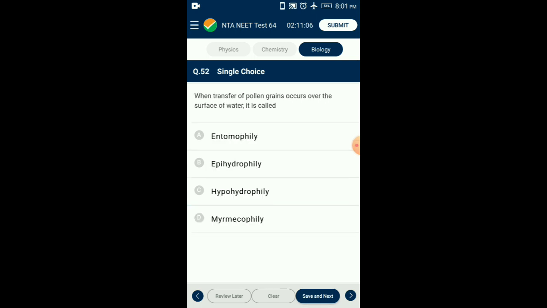Question number 52. When transfer of pollen grains occurs over the surface of water, it is called. Entomophily is pollination by insects. Myrmecophily is pollination by ants. The pollination which takes place on the surface of water is called epihydrophily. The pollination which takes place inside the water is called hypohydrophily. In Vallisneria, the female flower reaches the surface of water by a long stalk and the male flowers or pollen grains are released onto the surface of water. Thus it shows epihydrophily. So the answer is option B, epihydrophily.